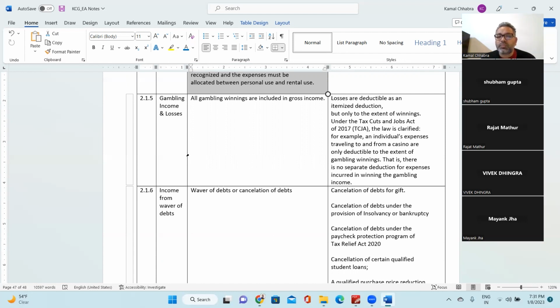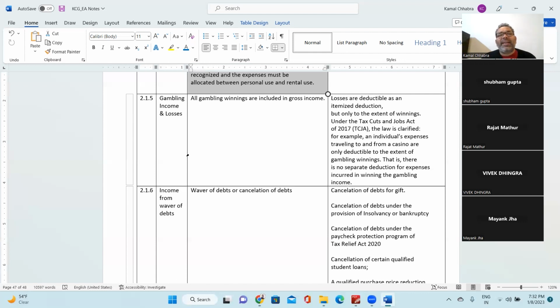Second important thing: under the Tax Cuts and Jobs Act 2017, the law clarified that expenses for traveling to and from the casino are only deductible to the extent of gambling winnings. For example, you have gambling winnings of $10,000, losses of $5,000, and you spent $500 going to and coming back from the casino.